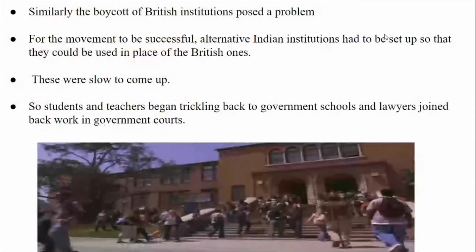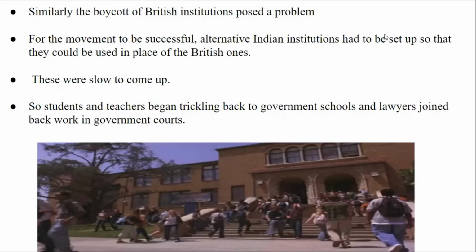Next drawback: the boycott of British institutions posed a problem. For the movement to be successful, alternative Indian institutions had to be set up so that they could be used in place of the British ones. They were slow to come up, so students and teachers began trickling back to government schools, and lawyers joined back work in government courts.